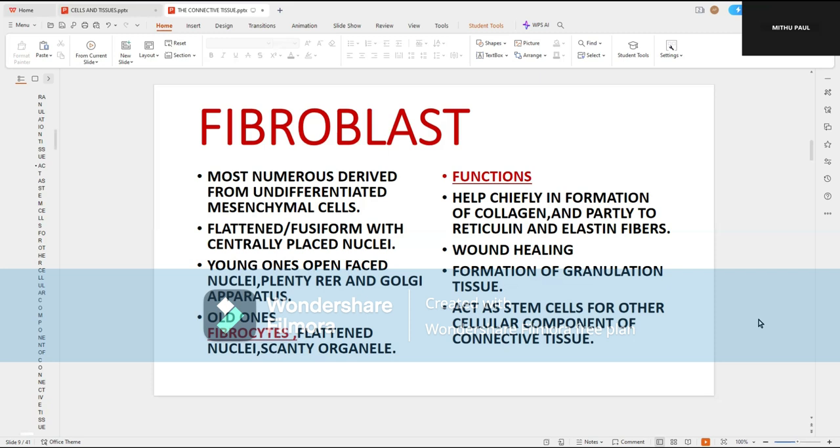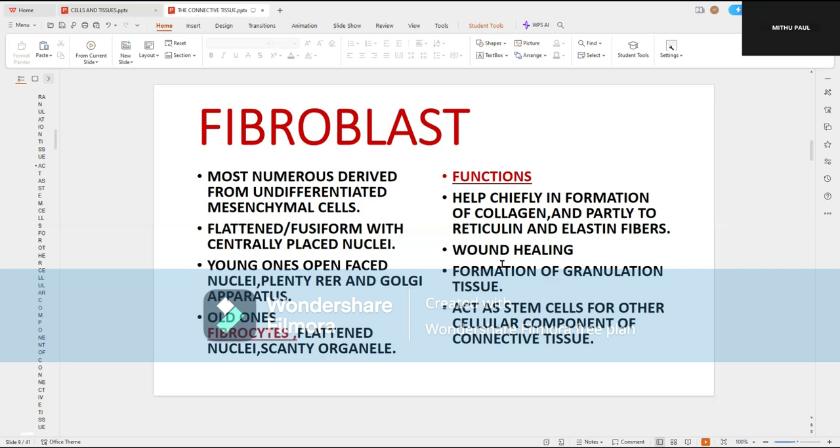But when the fibroblast loses its function, and also its configuration, and becomes old, the same cell is called the fibrocyte, which has scanty cytoplasm, a flattened and hyperchromatic nucleus, and very scanty organelles. Its main functions are that it helps chiefly in the formation of collagen and partly reticulin and elastin fibers, which are the main fibrous component of the connective tissue.